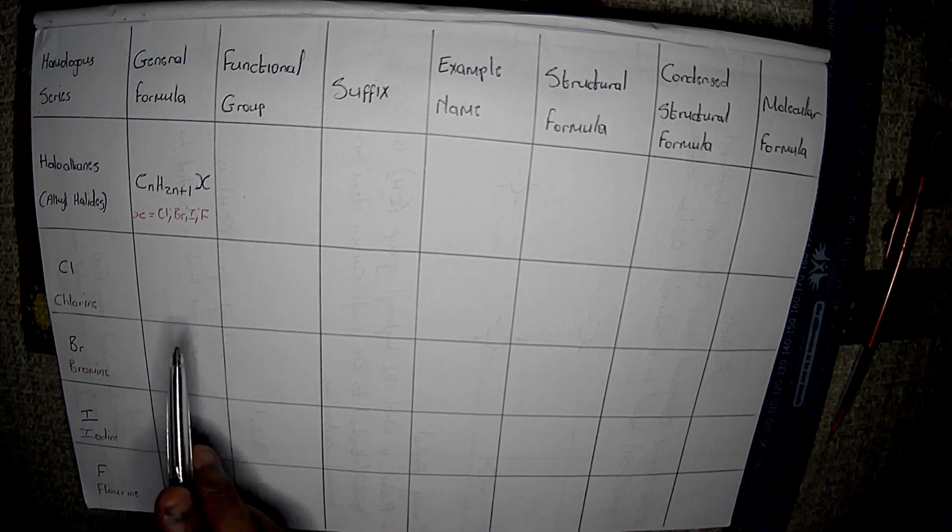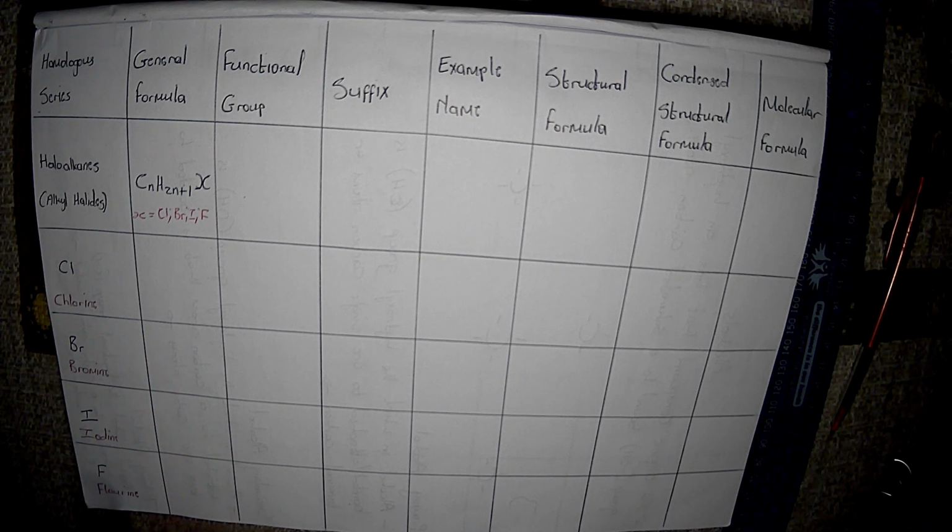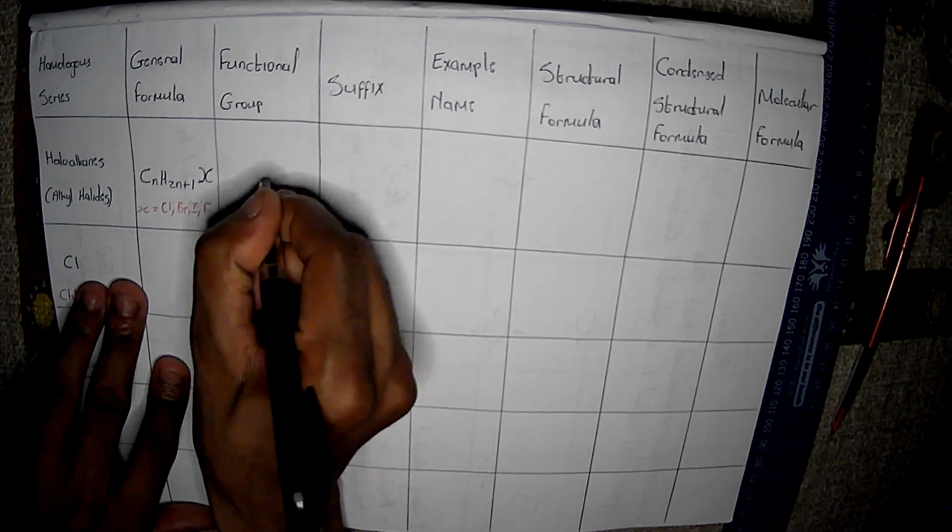Okay. Now, with the functional group of haloalkanes, the functional group is within the word itself, haloalkanes, or in other words, alkyl halides. So we don't have to beat around the bush about that. I'm just going to draw their functional group as we go along.